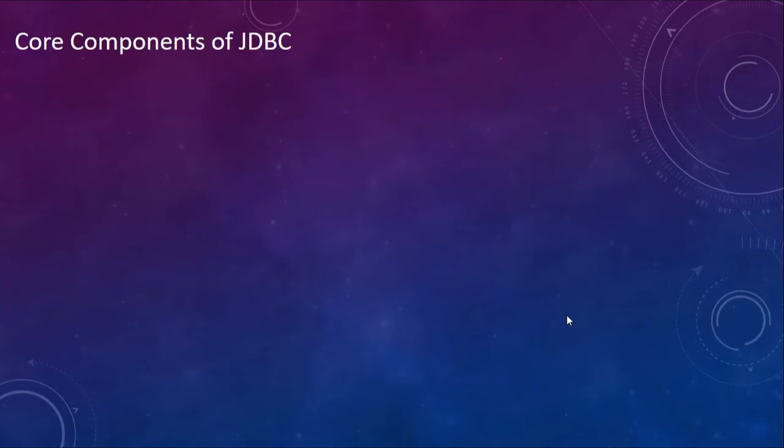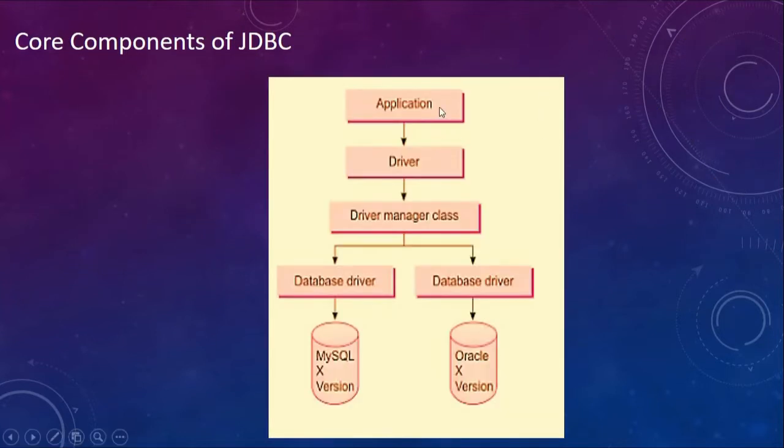Let's see the core components of JDBC. So this is your JDBC application, right? Now at the extreme end, let's say you have a MySQL database and an Oracle database of a particular version. Each of these databases has a local vendor driver, a database driver that is supplied by the local vendor. Microsoft will supply this driver, MySQL will supply this driver, and Oracle will supply this driver. So these are the database drivers.